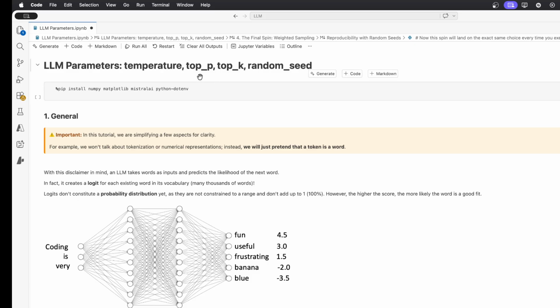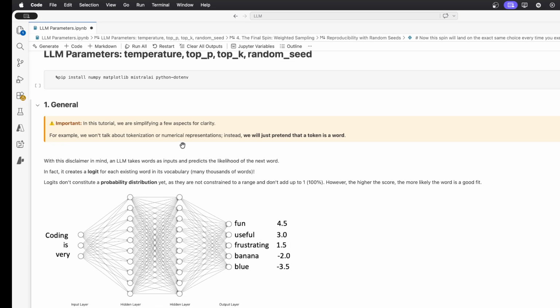Maybe the next video that we could do on the topic would be tokenization, so we can have a look at the process before and remove this simplification and really talk in terms of tokens instead of words. But really the explanation, how we are scaling these logits, how we turn them into probabilities, how we filter them, and then do the weighted sampling, is exactly the same whether you are working with tokens or words. So that was probably a much needed simplification for a beginner introduction to these topics, but later I think we could talk about tokenization again, and I hope to see you in that video in that case.